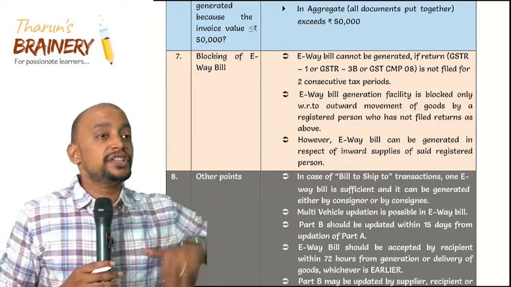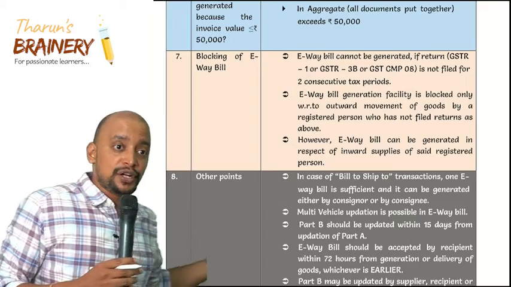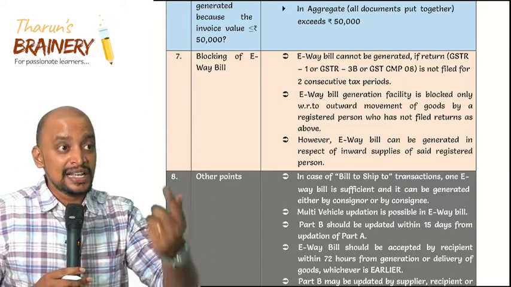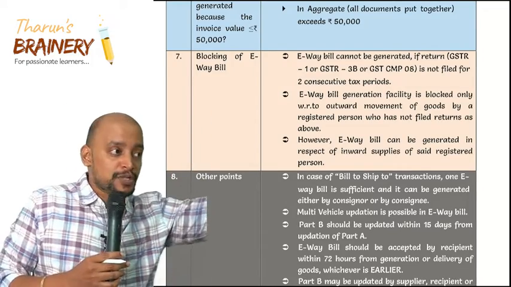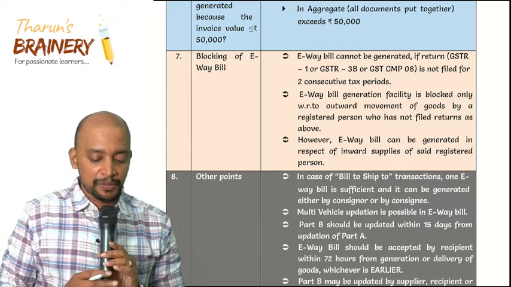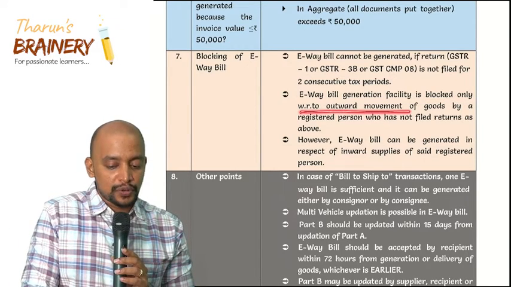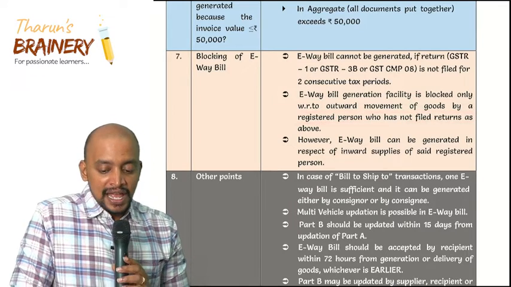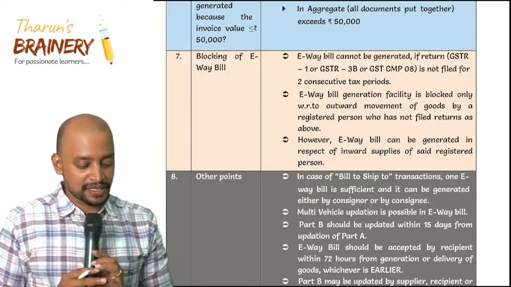generate an e-way bill with respect to their outward supply, not with respect to their inward supply. With respect to their purchases, an e-way bill is possible, not with respect to their sales. Neither them, nor their recipient, nor the transporter, no one can generate an e-way bill. The facility is blocked only with respect to outward supply of goods by a registered person who has not filed returns. However, an e-way bill can be generated in respect of inward supplies of the said person.